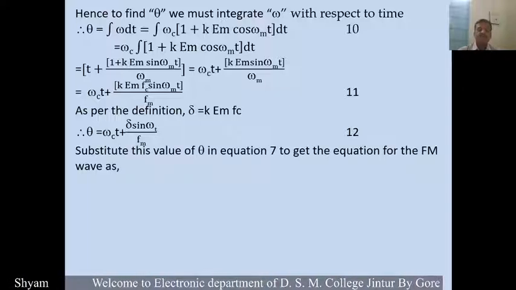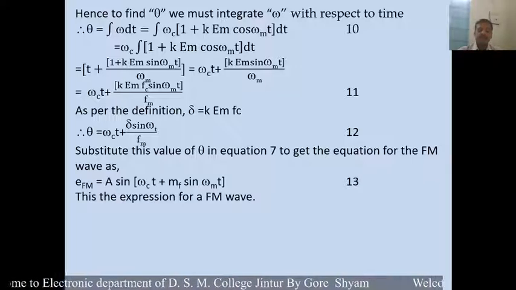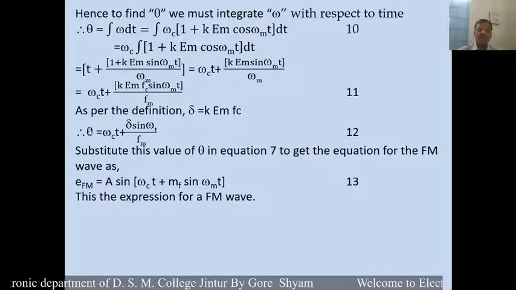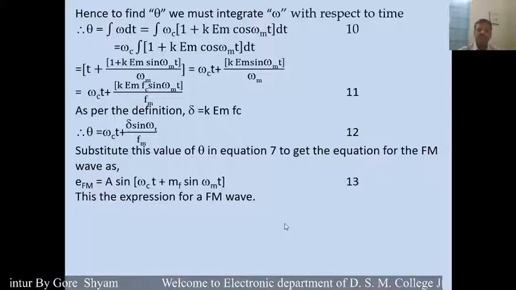And when we substitute the value of theta in equation number 7 to get the equation of the frequency modulated wave, it is like this: EFM is equal to A sin theta, and the value of theta is omega c t plus mf sin omega mt, and this is the equation for the frequency modulated carrier wave.